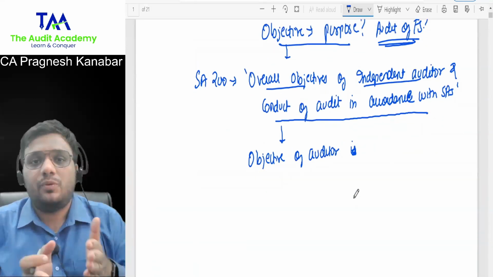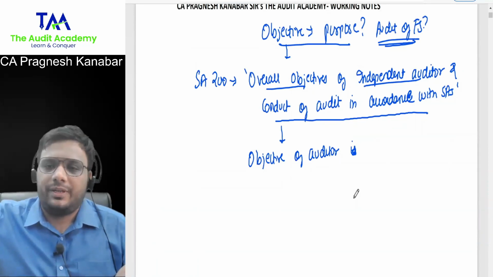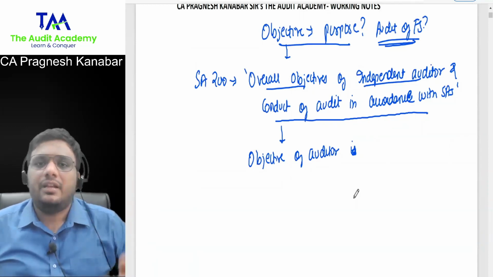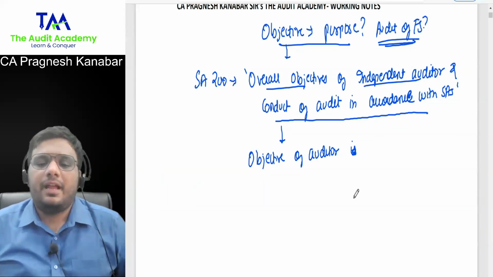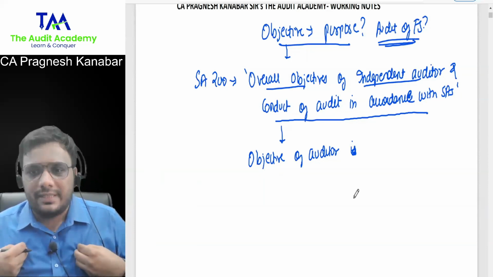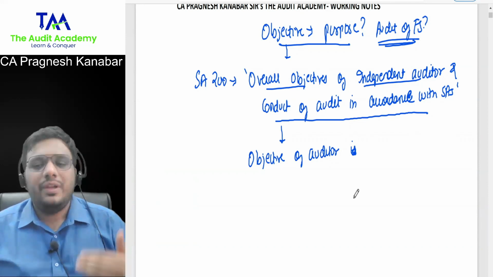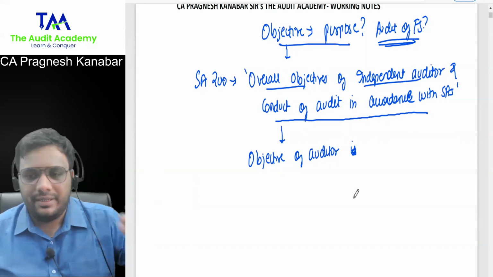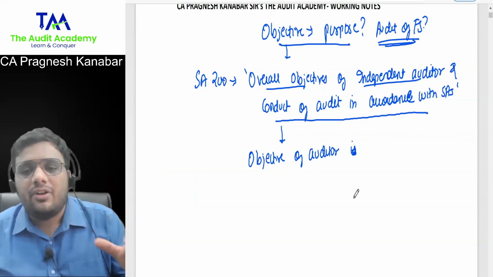But for that, first you will have to verify the financial statements, yes or no, sir? Or automatically you will end up expressing opinion. No, sir, we will have to first verify the financial statements. Obviously, yes. Sir, we will have to get the evidence for the items presented over there. Obviously, yes. All right. Now, in that case, tell me, do you think that auditor is some kind of CBI authority or investigation authority? No. All right. When we are conducting audit, we cannot give guarantee on everything. This is a fundamental concept of audit. I will be elaborating on this concept in the next 30 minutes or 1 hour. That we cannot give guarantee on everything.